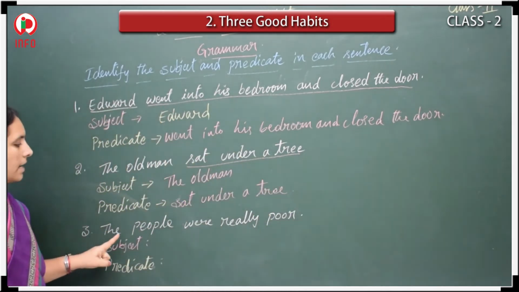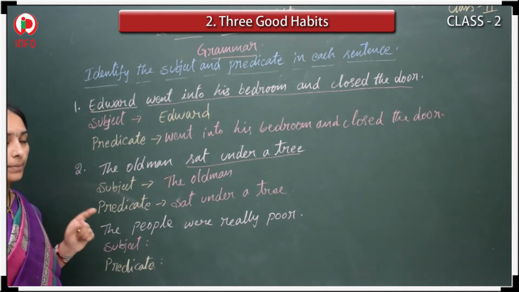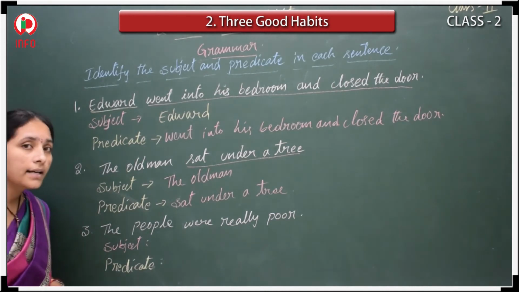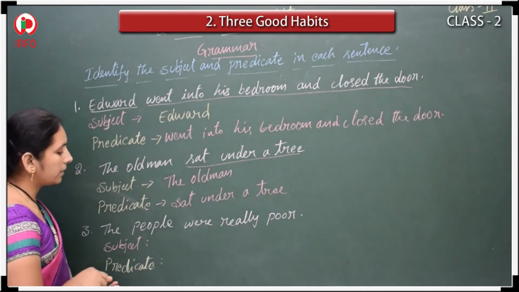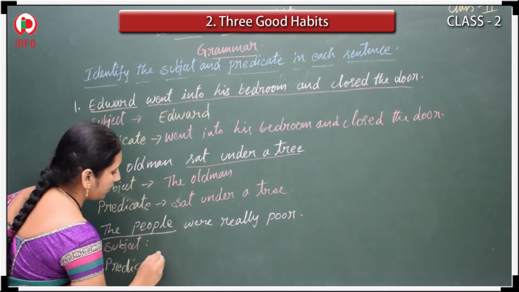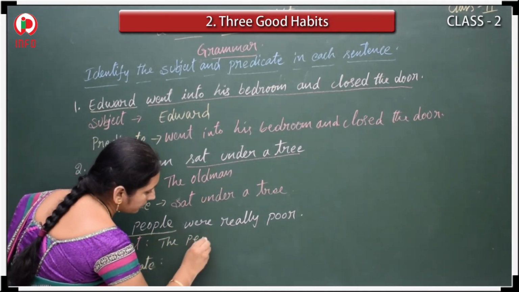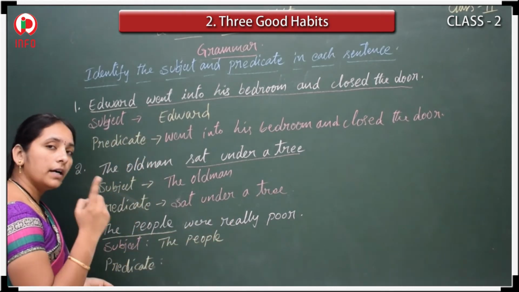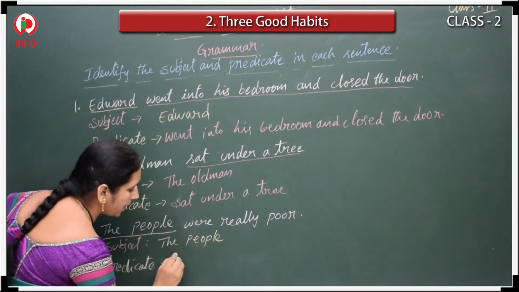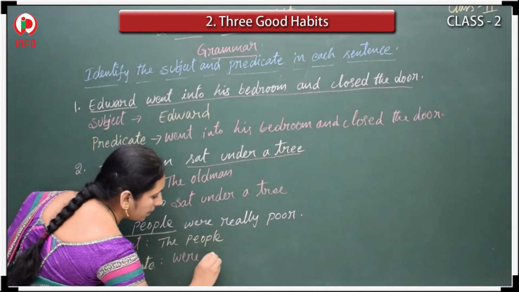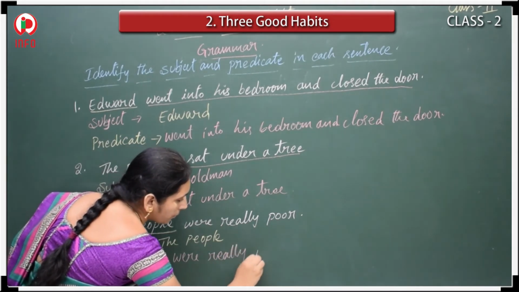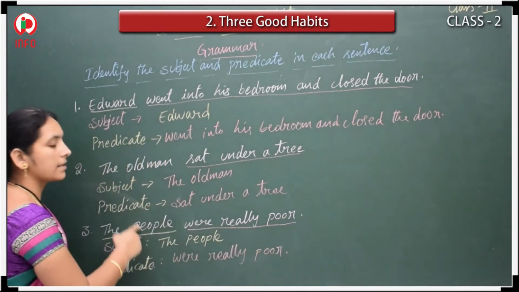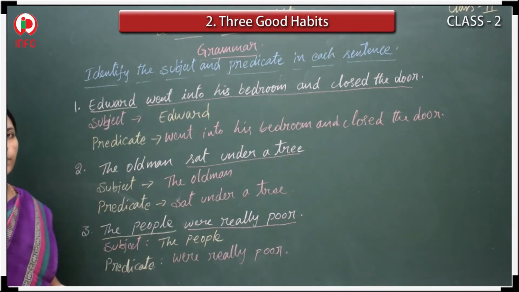And see the third one. The people were really poor. What is the subject here? Who are the really poor? The people. So then we should write the answer: the people is subject. And what were the people? Were really poor. So that is predicate. So this part is predicate and this is subject. Right?